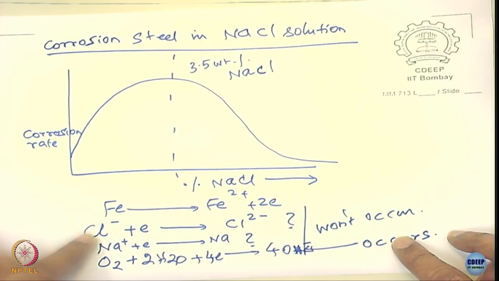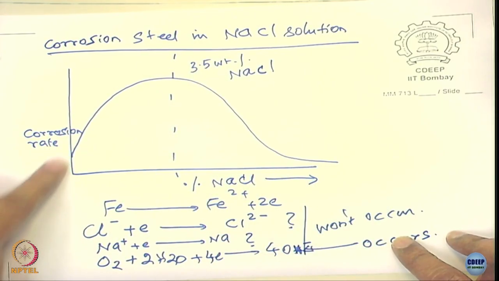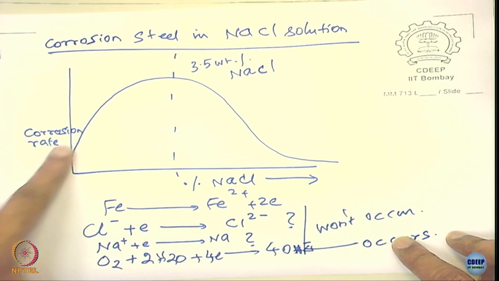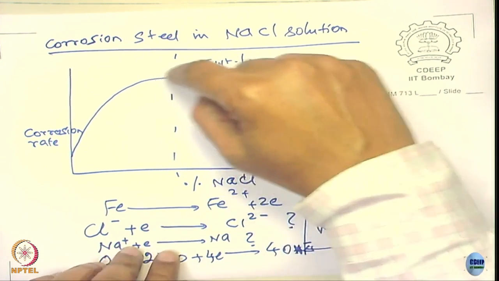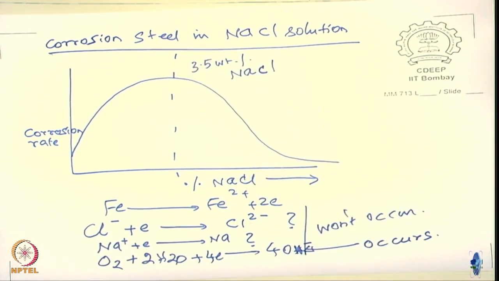What does the chloride do? The chlorides damage this oxide film, so the corrosion rate is increasing because they damage the oxide film. Why does the corrosion rate then decrease? Anybody with a chemistry background? When you add more and more chloride, what happens to the solubility of oxygen in water? It drops.